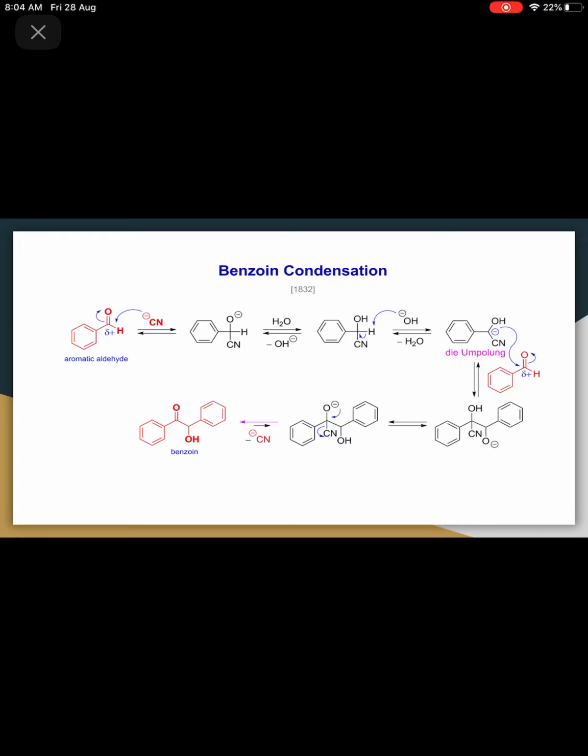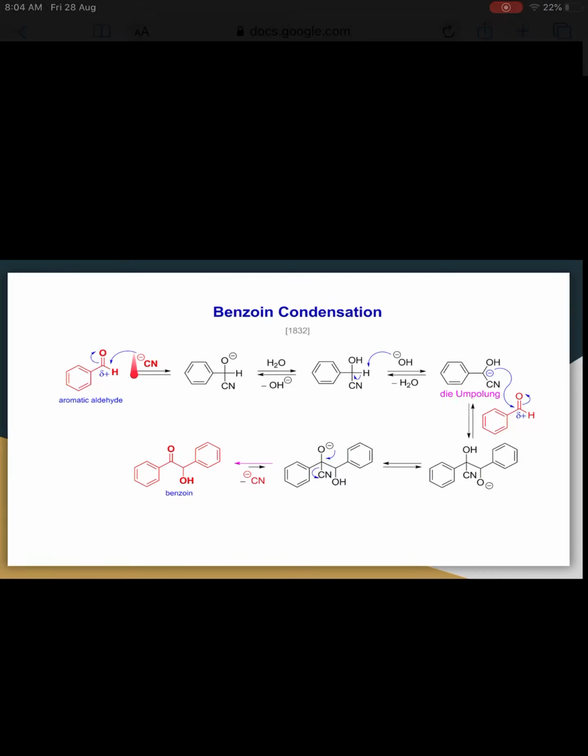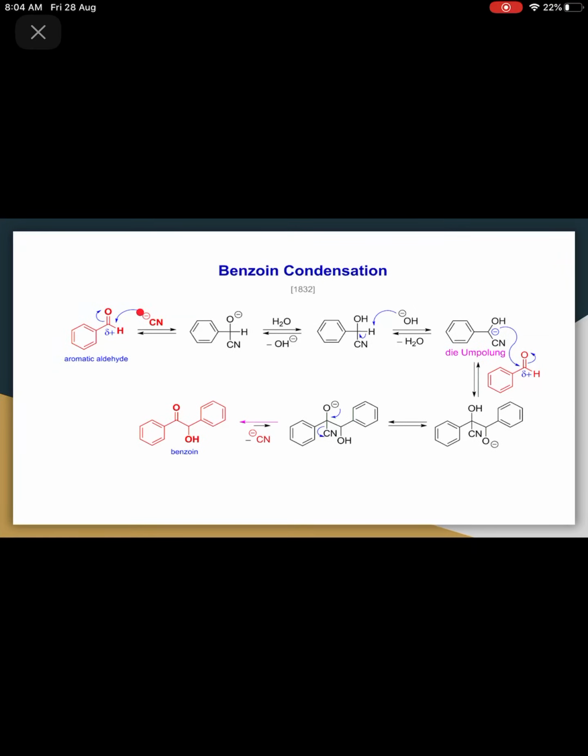Let's see again. This cyanide will attack this carbonyl carbon atom and oxygen will have negative charge. After that, the oxygen atom which has negative charge will form a bond with a hydrogen atom from a water molecule, and OH minus will get removed, and that OH minus will abstract this proton and form water and get eliminated, and you will get carbanion, and that carbanion will react with a new fresh molecule of benzaldehyde, and then we will get benzoin.